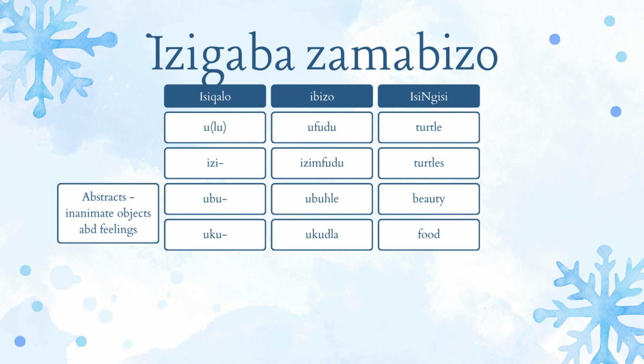Abstracts. These are now words that do not have a plural form. They are just like that. So ubu would be ubuhle, that's beauty. Uku is ukudla, which is food. There's no plural form for those words.